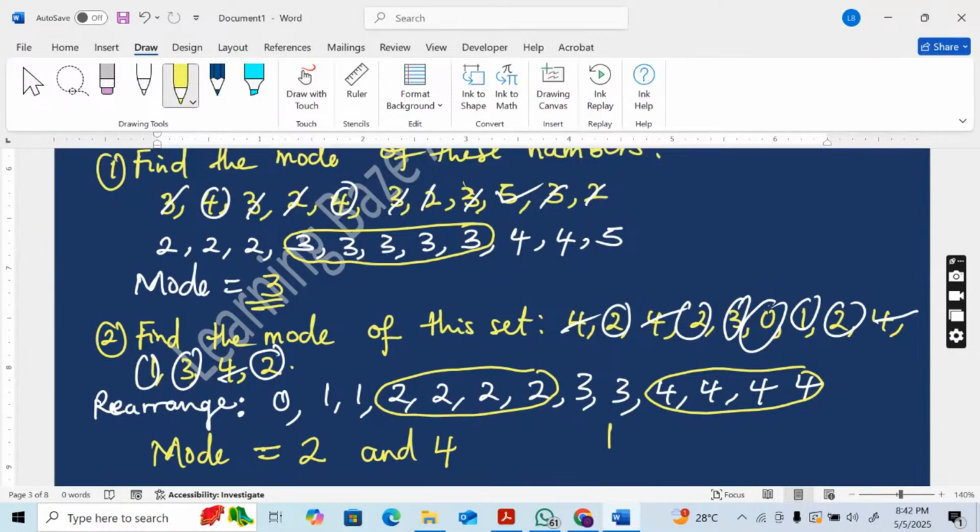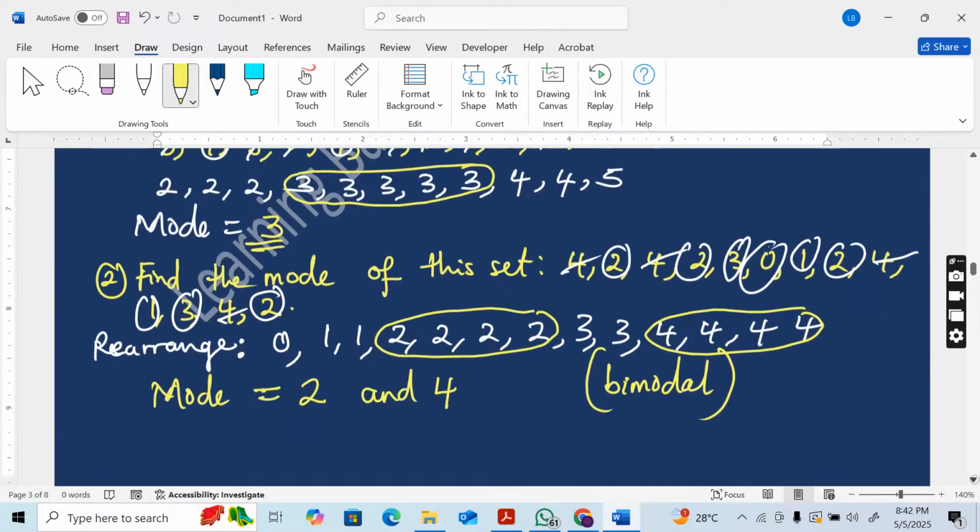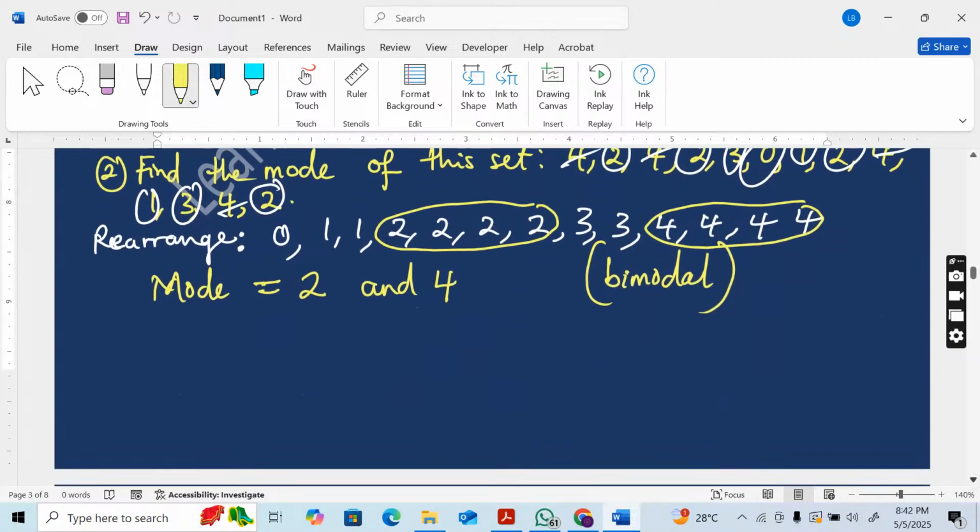Don't forget, when an information has 2 modes, or 2 numbers showing as mode, we call the data bimodal. I hope that is clear. All right.